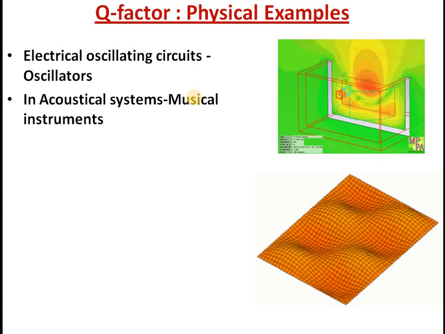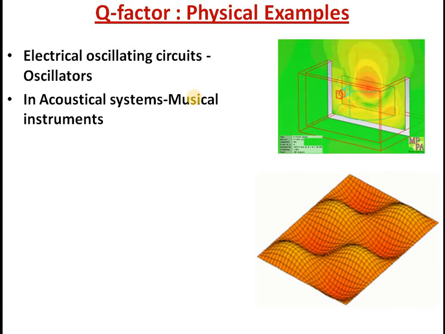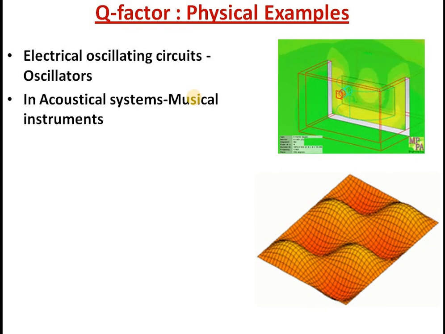There may be some losses. So Q factor is important for an electronic oscillator. Another area is acoustical system.